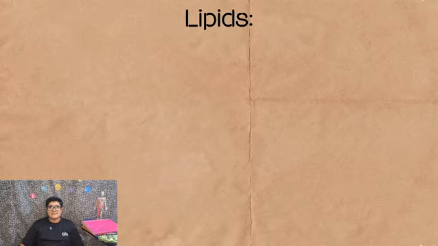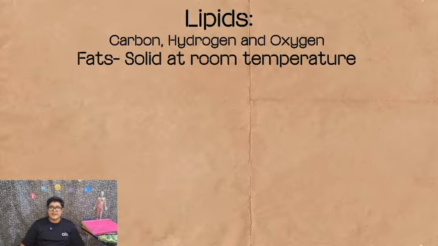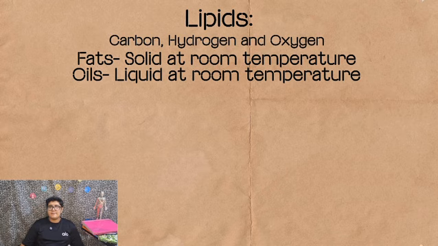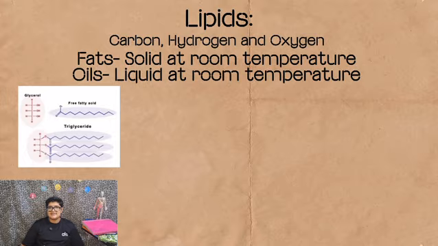So the next biological molecule are lipids. Lipids also, just like carbohydrates, are made up of carbon, hydrogen, and oxygen. There are two types of lipids: fats and oils. Basically, fats are solid at room temperature, whereas oils are liquid at room temperature. How is a lipid molecule made? One lipid molecule consists of one glycerol and three fatty acids.